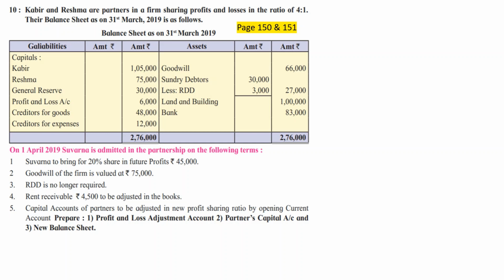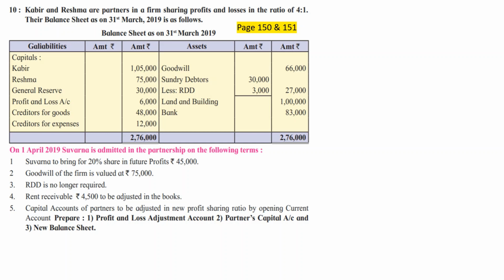Kabir and Reshma are partners in a firm sharing profits and losses in the ratio of 4:1. Their balance sheet as on 31st March 2019 is as follows. Balance sheet as on 31st March 19: capital of Kabir, Reshma, general reserve, P&L account, creditors for goods and creditors for expenses. On the asset side you have goodwill, debtors less RDD, land and building and bank. On 1st April 2019, Suvarna is admitted in the partnership on the following terms. Suvarna to bring for a 20% share in future profits rupees 45,000. Goodwill of the firm is valued at rupees 75,000.